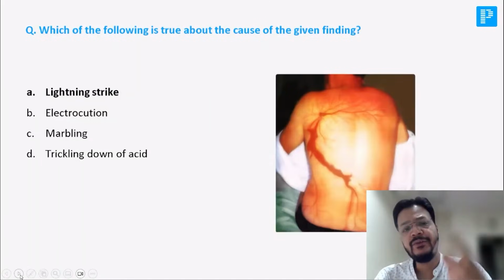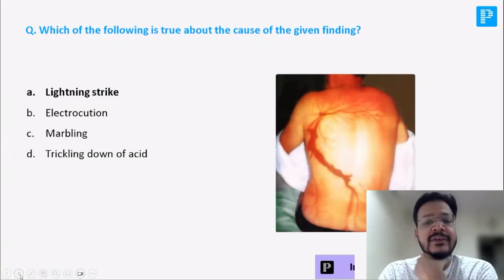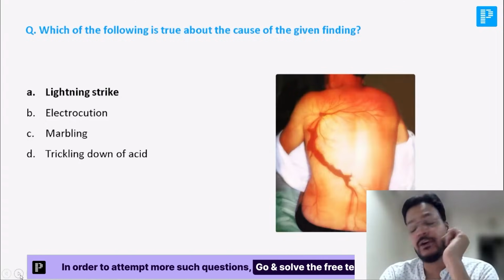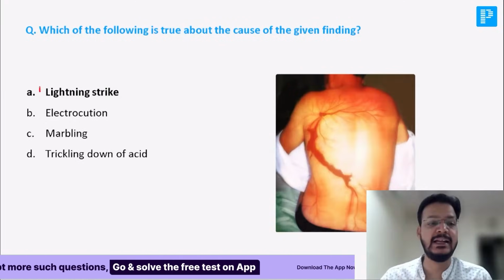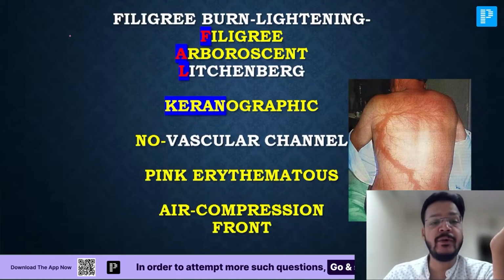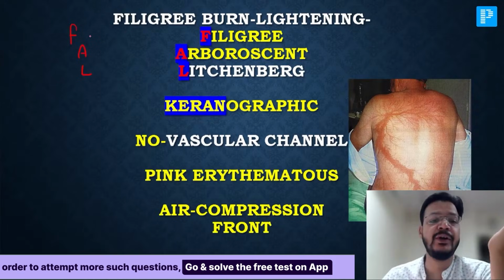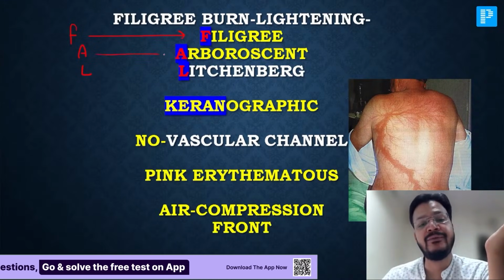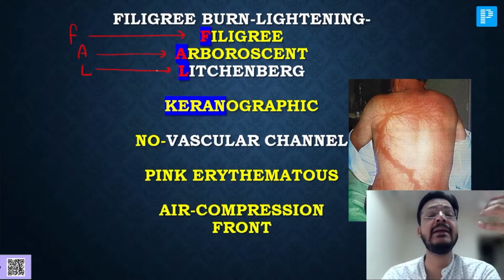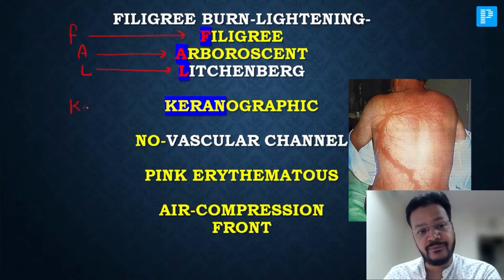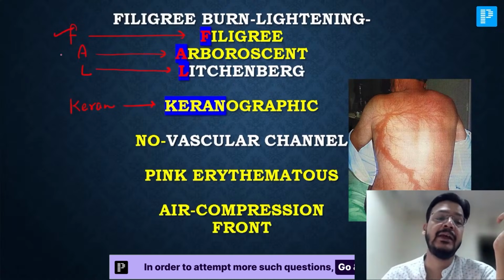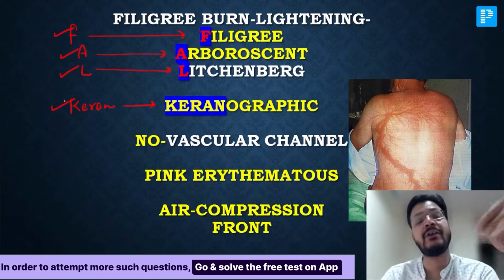Which of the following is true about the cause of the given finding? Lightning strike, electrocution, marbling, and trickling down of the acid. It is A, lightning strike. You can see lightning fall on your body. F for filigree burn, A for arborescent burn, L for lichtenberg burn, and Kiran for keraunographic burn.